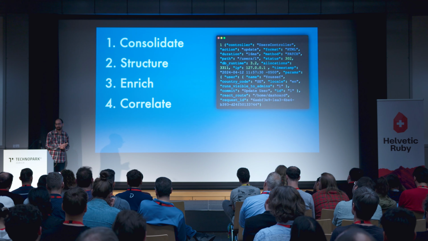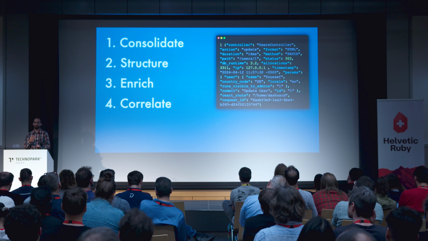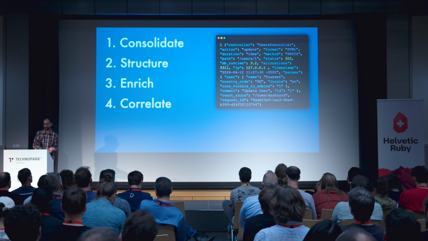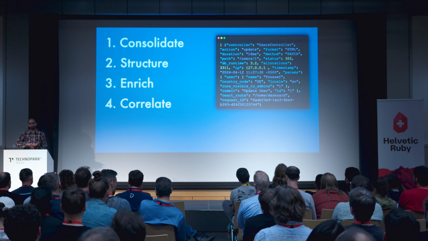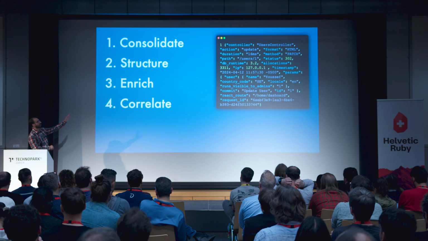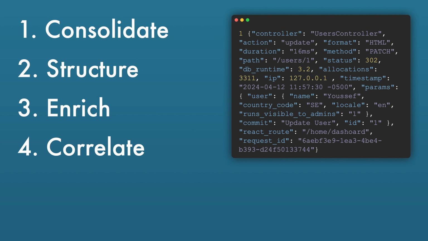So to recap, we have consolidated our logs into one line per request. We structured them into JSON documents. We enriched them using the main data, and we correlated them between our systems. And that gives us something like the log line on the right there. So what now?